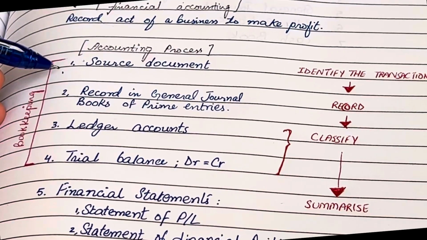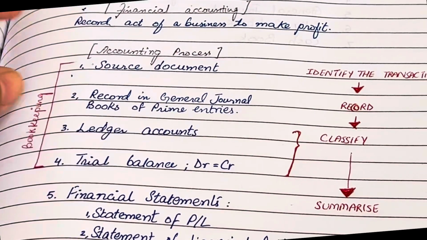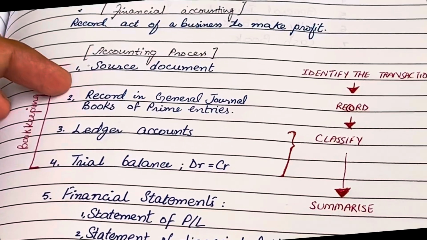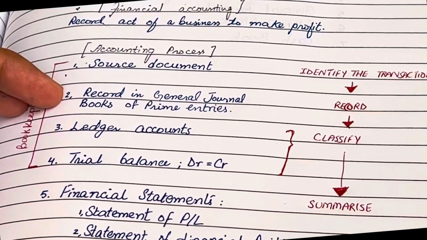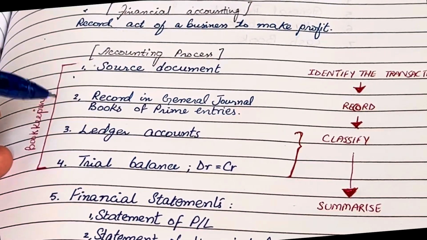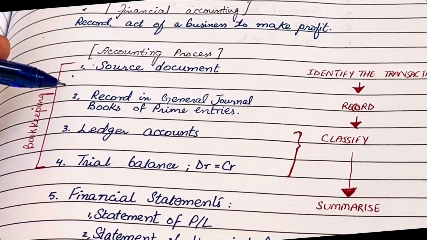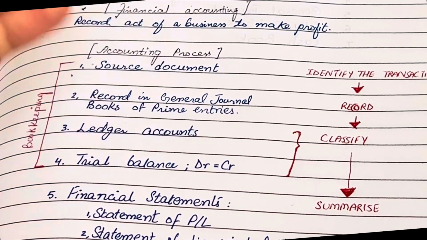Now the second step is to record it in the journal. Once we have the source document, we record the transaction in the journal, also known as the book of original entry, right? This is where the transactions are first written down in chronological order using the rules of debit and credit.